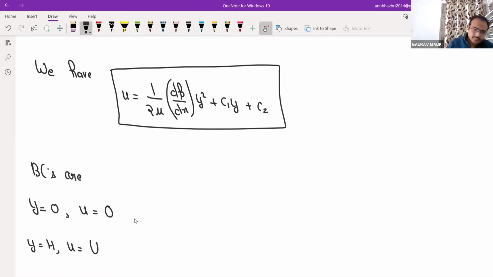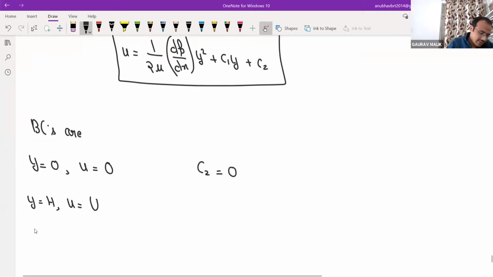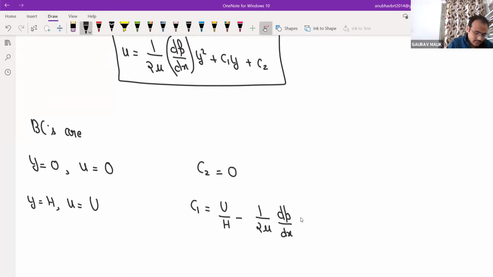Put this in. From the first condition, you will get C2 is equal to 0. And from the second condition, you will get C1 is equal to U by h minus 1 by 2 mu dp by dx into h.